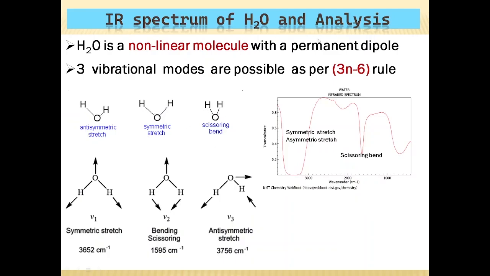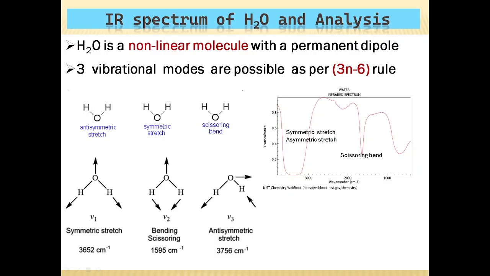Similarly, we can have an analysis of the IR spectrum of water. So water is a non-linear molecule and also it possesses a permanent dipole. So all the vibrations in the water molecule will be IR active. And the total number of vibrational modes possible is governed by the 3n minus 6 rule because it's a non-linear molecule. 3 into 3, 9 minus 6, that means 3 vibrational modes are possible for the water molecule, as you see here.